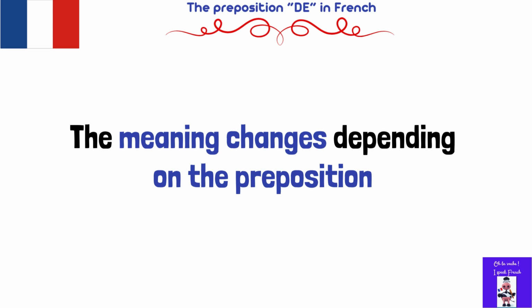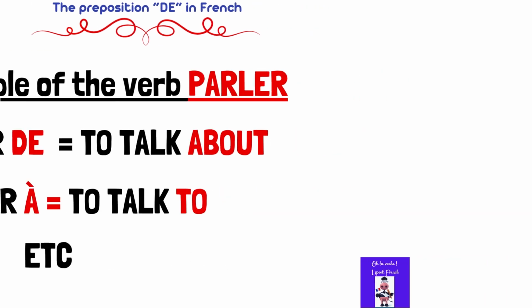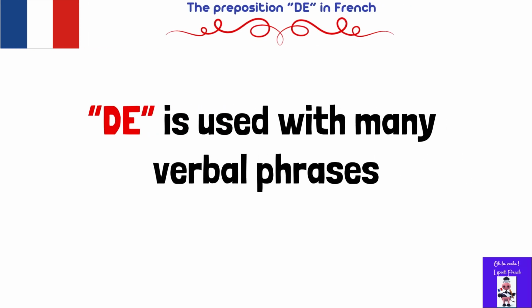Let's have some examples. With the preposition de, parler de means to talk about something or someone, etc. If it's combined with another preposition, à, for example, it means to talk to someone, etc. You should know that de is used with many verbal phrases, expressions in French.